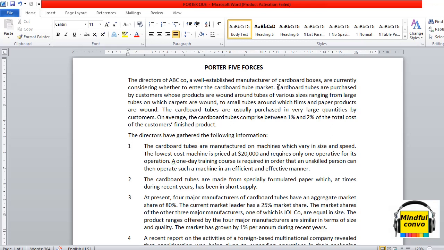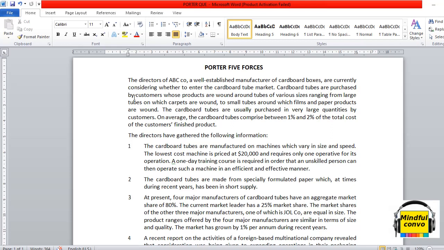Now coming back to the question, cardboard tubes are purchased by customers whose products are wound around tubes of various sizes, ranging from large tubes on which carpets are wound to small tubes around which films and paper products are wound. The cardboard tubes are usually purchased in very large quantities by customers. On average, the cardboard tubes comprise between 1% and 2% of the total cost of customers' finished product.